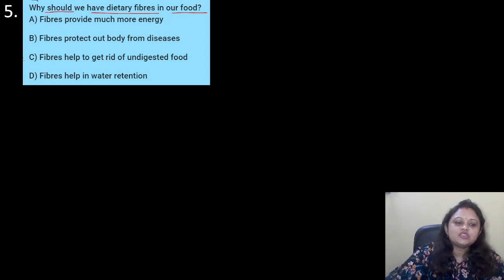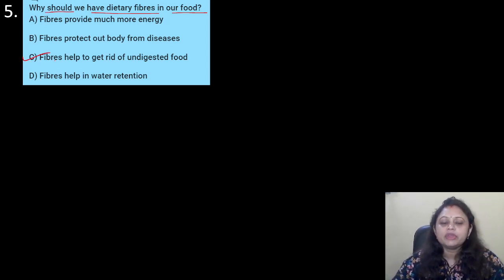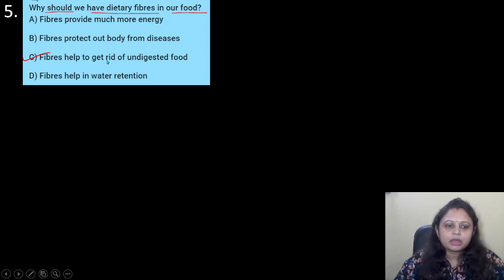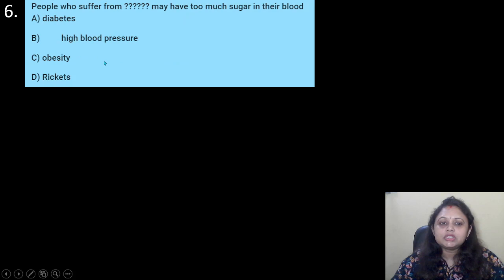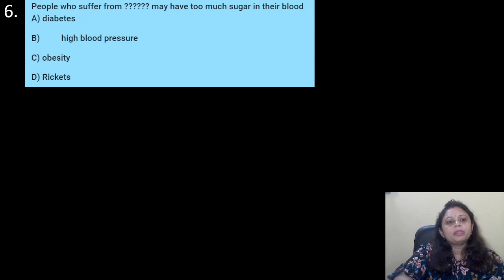So correct answer is option C, that is fiber helps to get rid of the undigested food. Got it? Coming to the next question. People who suffer from dash may have too much sugar in their blood. Options are A. Diabetes, B. High blood pressure, C. Obesity, D. Rickets. So, people who suffer from what may have too much sugar in their blood.